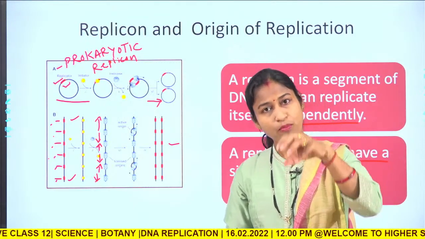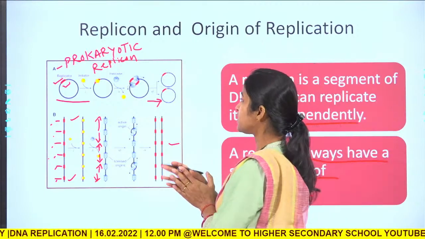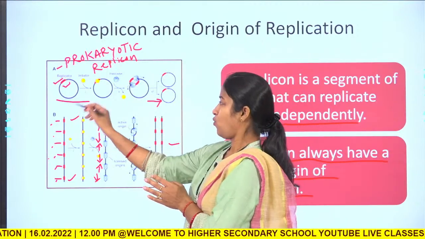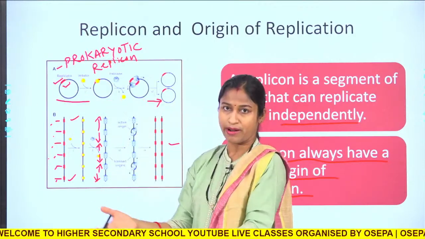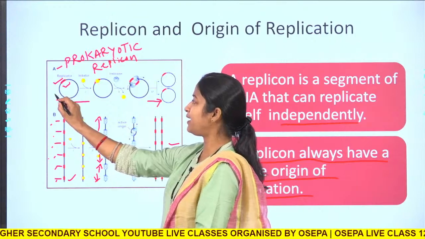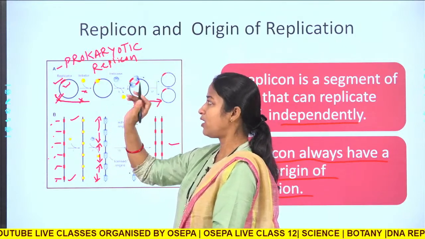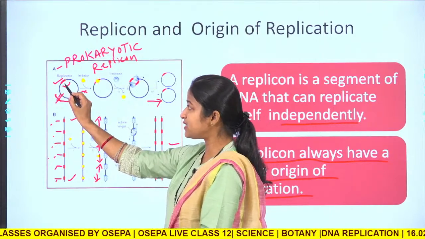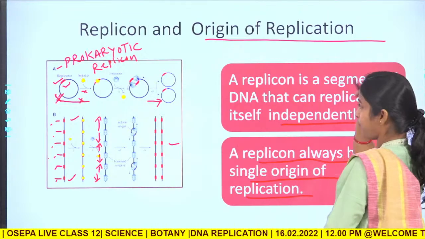That specific point is known as the origin of replication. Let us suppose this is the whole length of DNA that has to be replicated. It does not mean that it will start replicating from this point or this point or this point; rather, there is a fixed point, which is called the origin of replication.